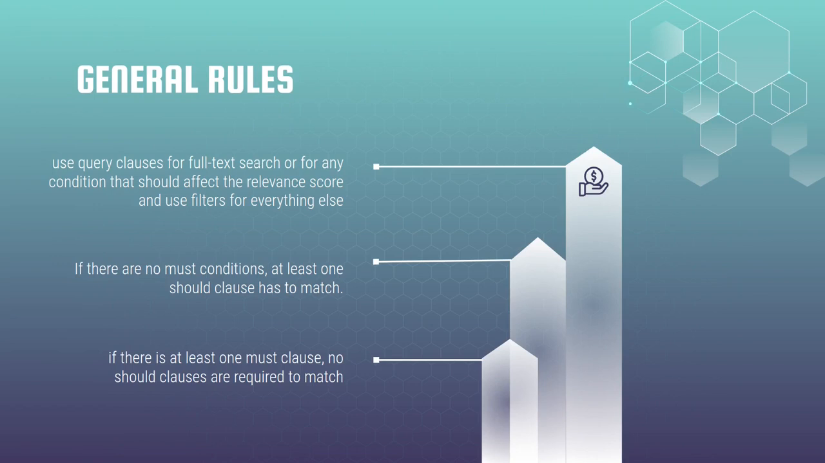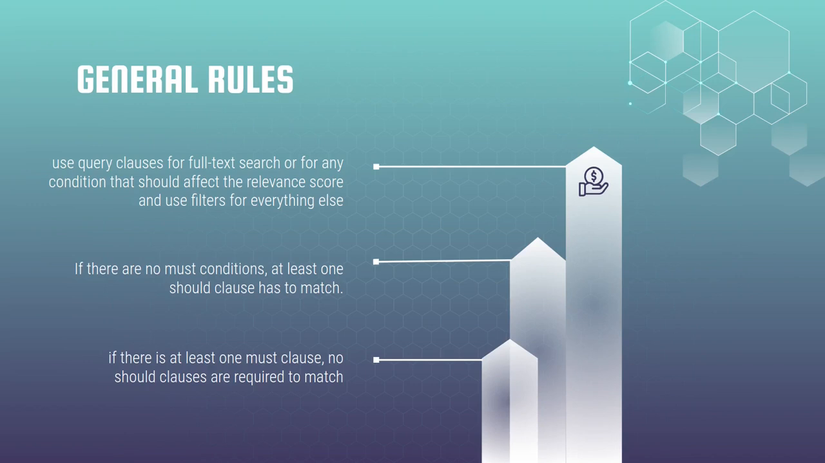Another rule: if there are no must conditions, then at least one should clause has to match. Sounds tricky, agree, but I suppose I will be able to clarify it in the practice part. But thanks to that rule, we can construct complicated OR operations. And the last one: if there is at least one must clause, no should clauses are required to match. Thanks to should clauses, we can manipulate relevance like a circus juggler. That is the real power.